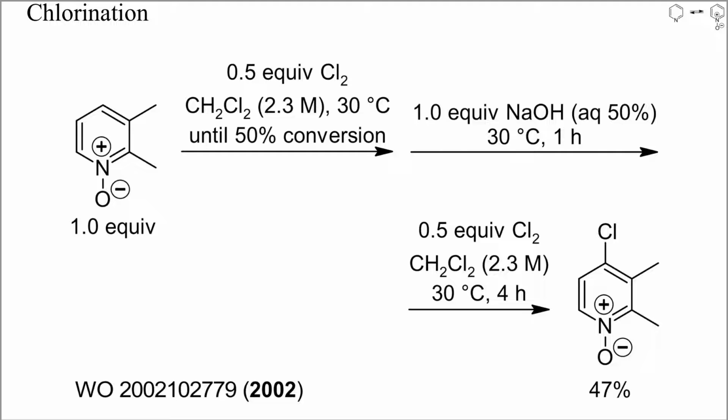A high preference for halogenation at positions 2 or 4 can be achieved by avoiding strongly acidic reaction conditions. In this example of chlorination, after 50% conversion, sodium hydroxide was added to prevent acidification. Chlorination occurred mainly at position 4.